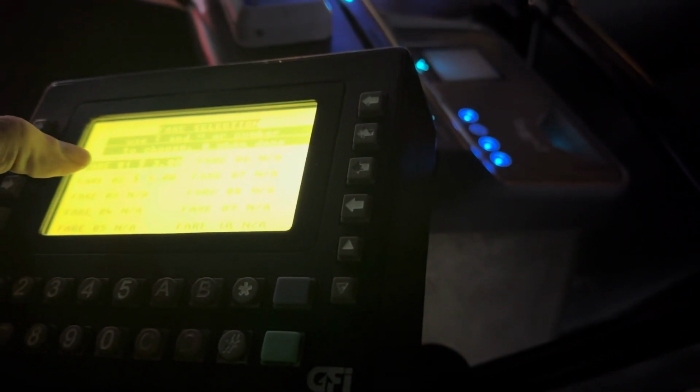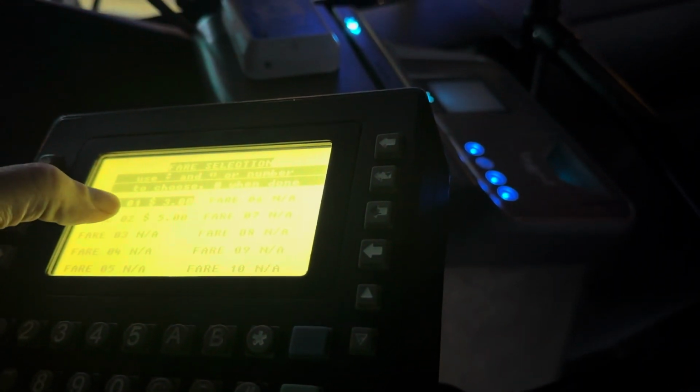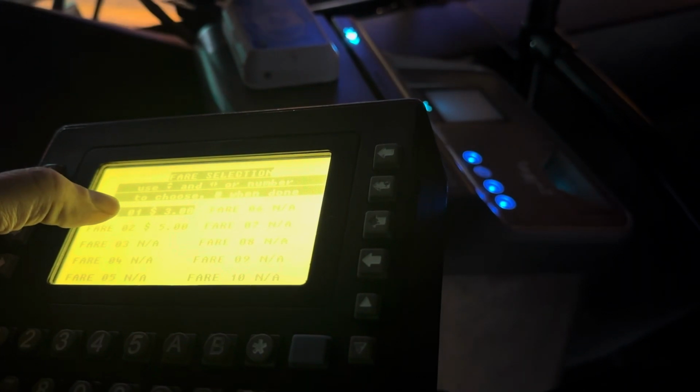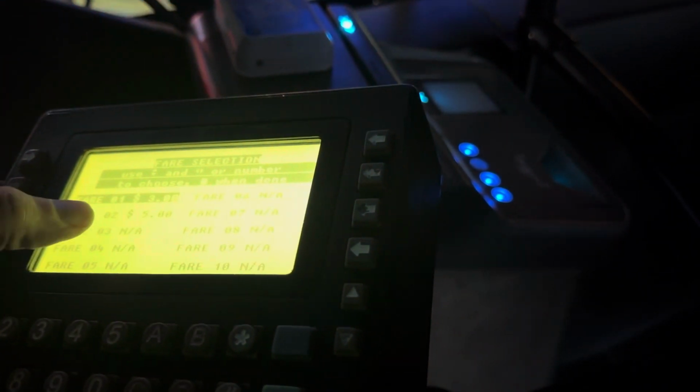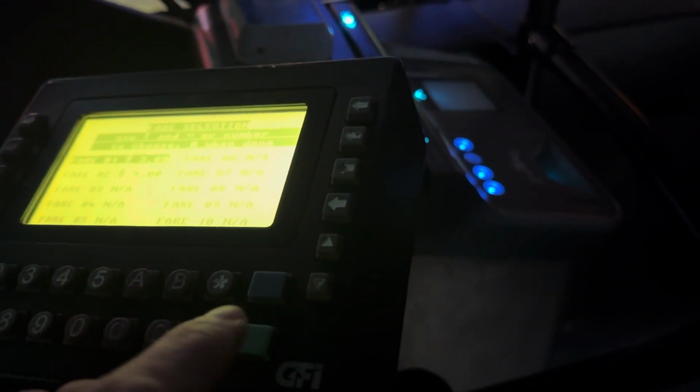And then for us to log in, we hit the pound key. It's fare set. We have 1 and 2. One's for our regional bus that goes from the capital to Reno, or I should say Reno to Carson City and back. That's for that pass and fare. And for here in town, we use the fare setting 1, where our max fare is $3. That's for a day pass.